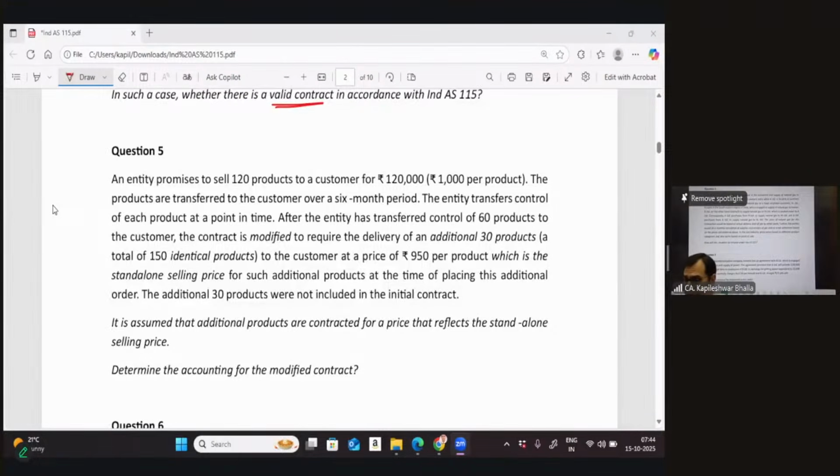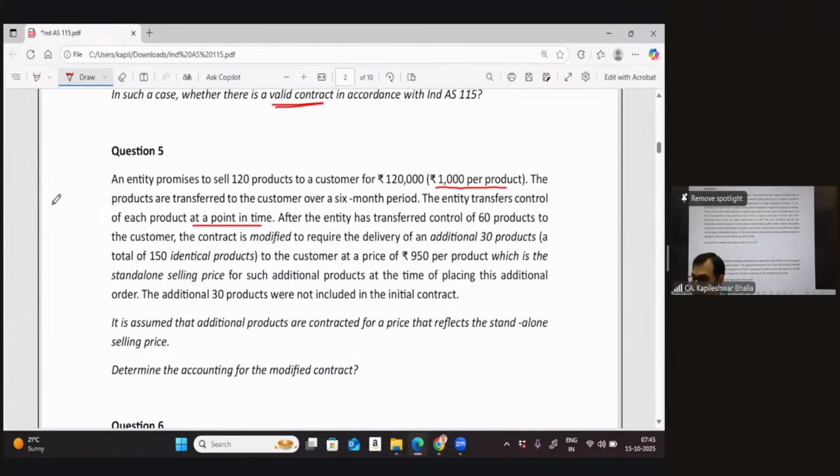It says an entity promises to sell 120 products to a customer for 1,20,000. That's 1,000 per product. The products are transferred to the customer over a 6 months period. The entity transfers the control of each product at a point in time. After the entity has transferred the control of 60 products to the customer, the contract is modified.